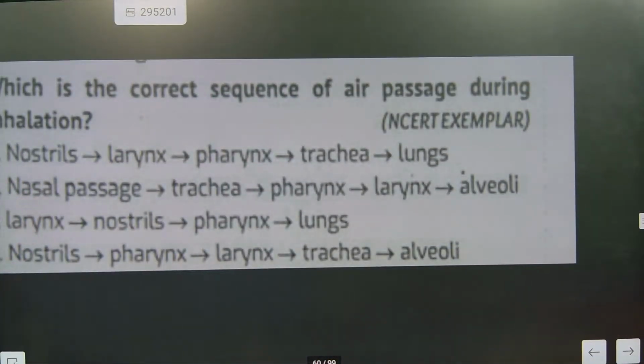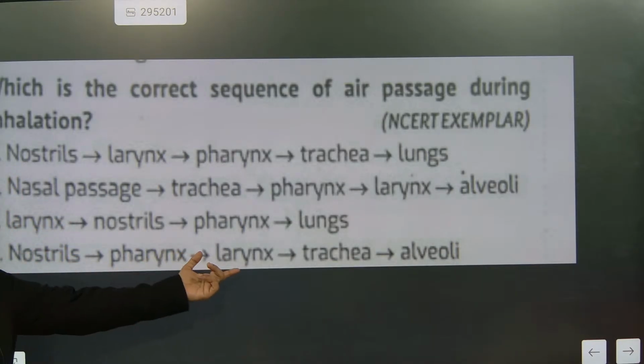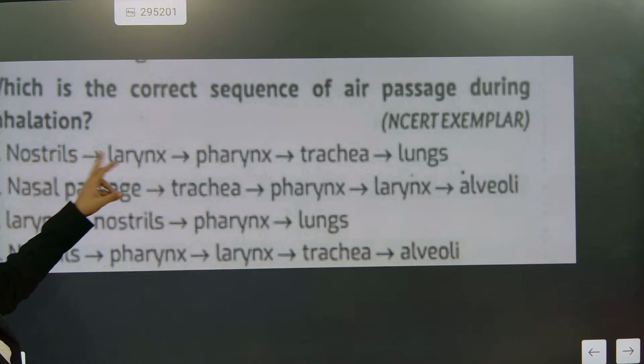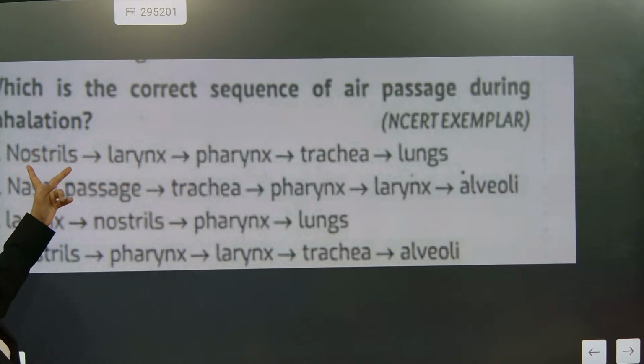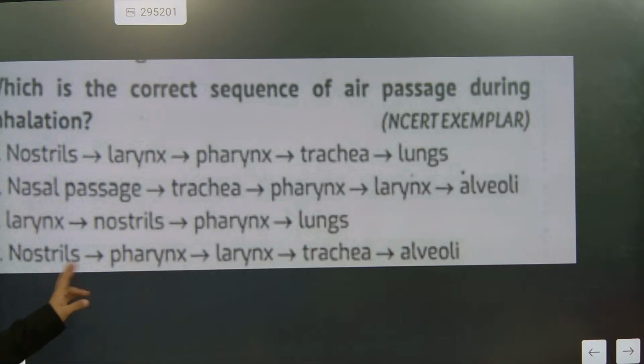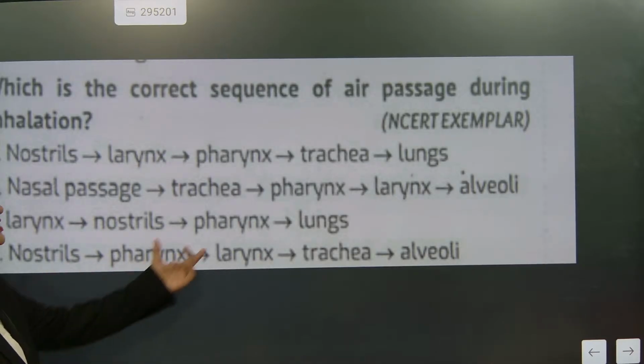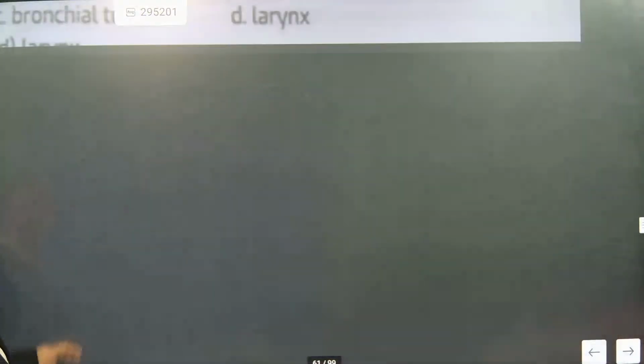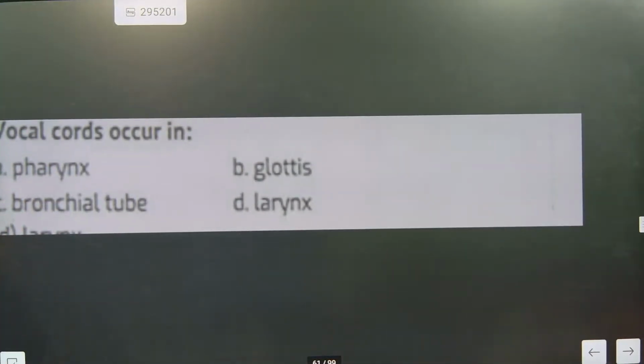Which is the correct sequence of air passage during inhalation? Nostrils, pharynx, larynx, trachea, alveoli. Larynx, nostril is not correct. Nasal passage, trachea is not correct. Nostril, larynx, pharynx is not correct. After nostril, pharynx should come. So D will be the correct one. Pharynx, larynx, trachea, bronchi. The vocal cord occurs in the larynx.